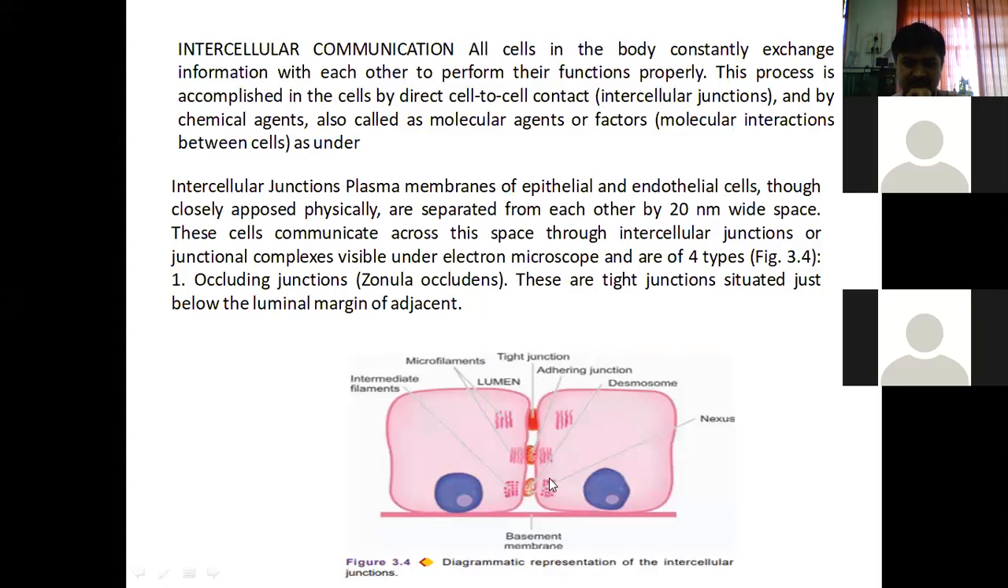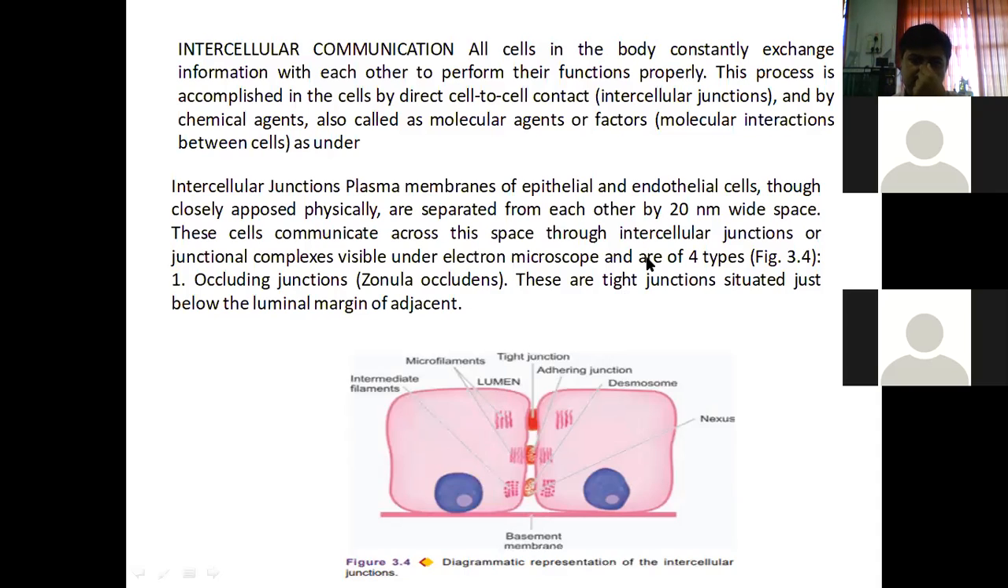This is the tight junction. Then this middle central junction is the adhering junction, and the lowermost junction has the name nexus, or desmosome. Remember it. And these are the parts inside the cells: intermediate filaments, microfilaments. And this part of the cell membrane, the plasma membrane, is called the lumen.